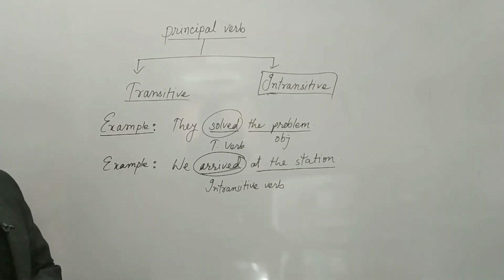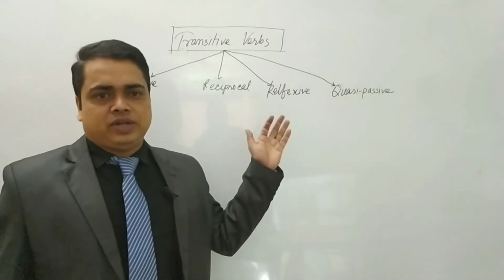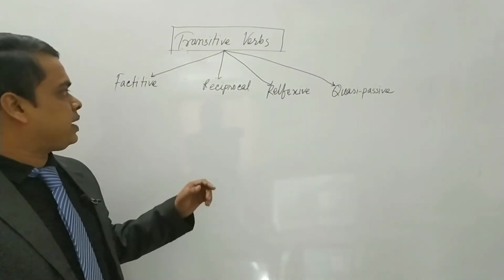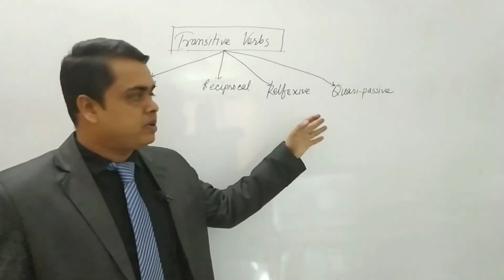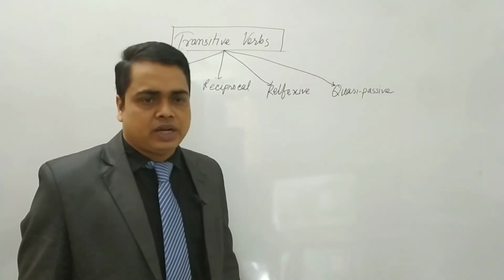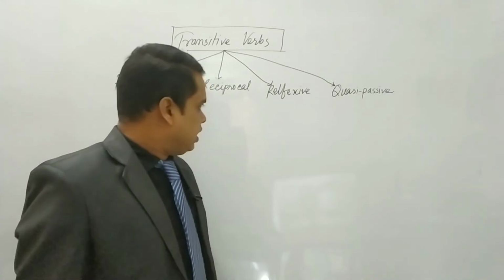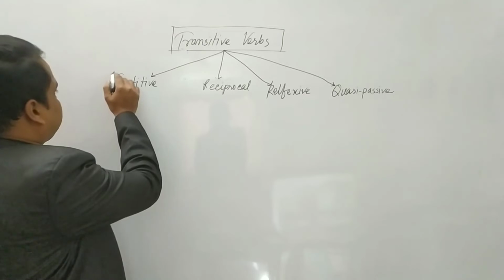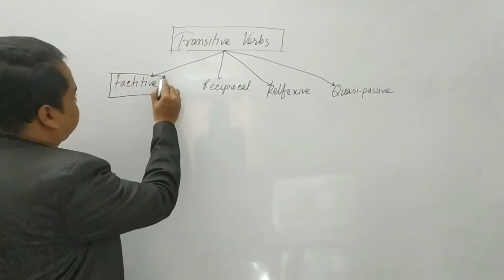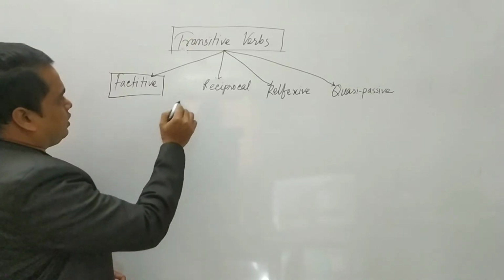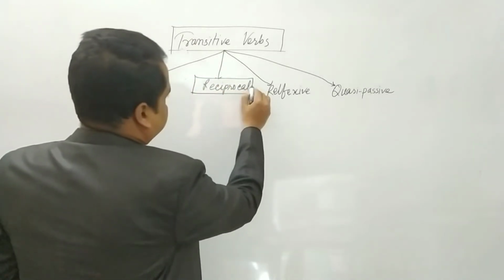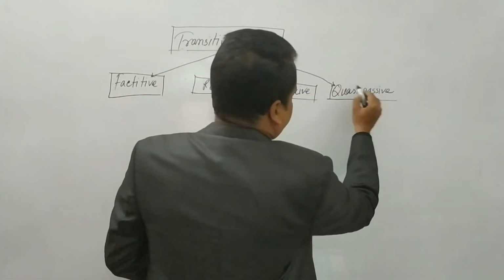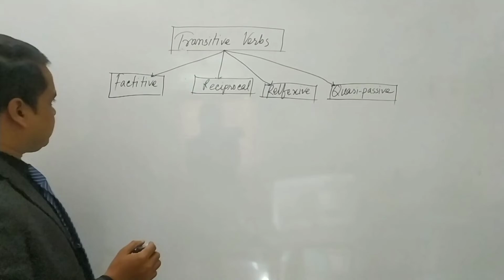Okay, dear students, here transitive verbs may be of four types: affective verb, reciprocal verb, reflexive verb, and consecutive verb. Now let's understand the affective verb first. Then we are going to discuss the reciprocal verb, then the reflexive verb, and then the consecutive verb.